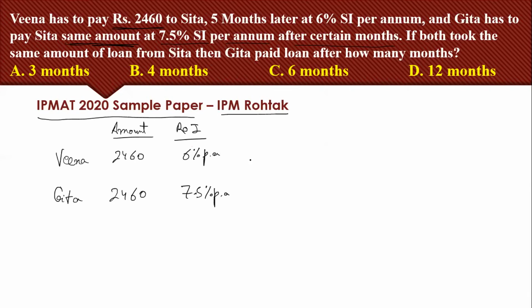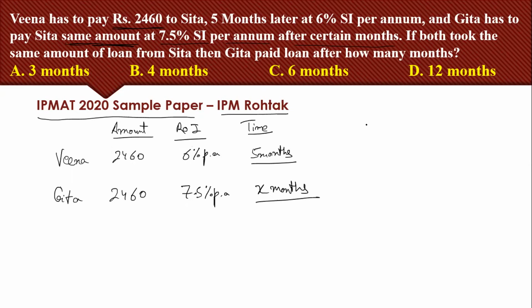The time for which Veena is investing is 5 months, and the time for Geeta we do not know, so I am taking it as X months.